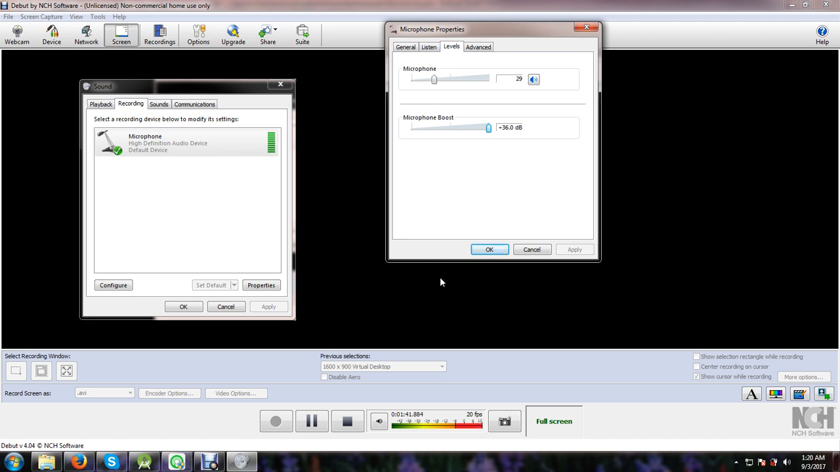Because the microphone boost is at the highest level, the software is picking up more noise from the outside or surroundings. So we must make it 0 level, or an average level. If we make it 100 level or more, then we will get more sound and more noise.